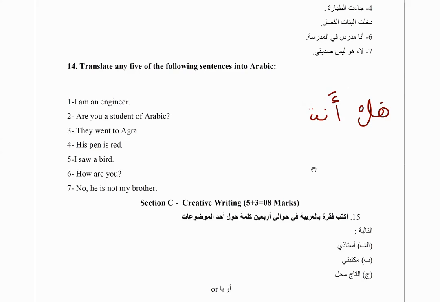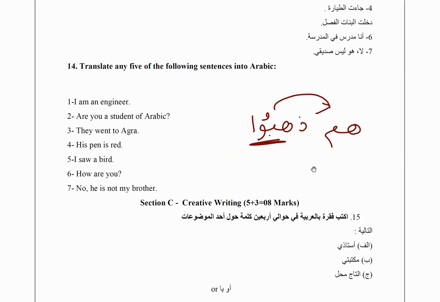Now student is طالب, and we can use this as a مضاف مضاف إليه construction. هل أنت طالب اللغة العربية؟ They went to Agra. They will be home, and went is ذهبوا. We need to make sure that this is matching with the whom. ذهبوا, they went, and to is going to be إلى and Agra.